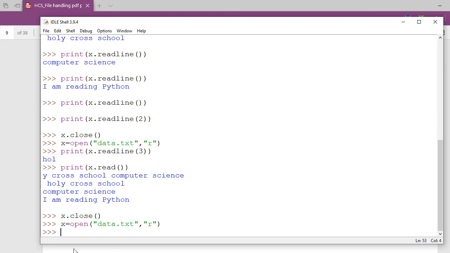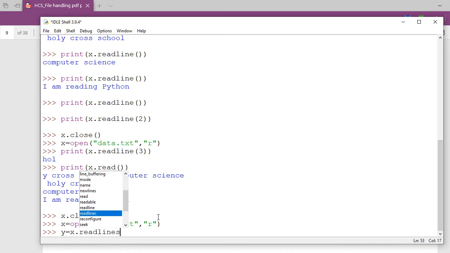But after that we have seen readline, which reads line by line. But if you supply arguments here in the form of characters, then it can print characters also instead of a line. Now the third one is readlines. This process is going to extract each line, and each line will be placed in a list in Python. So I'm writing that y is that list, y is equal to x dot readlines.